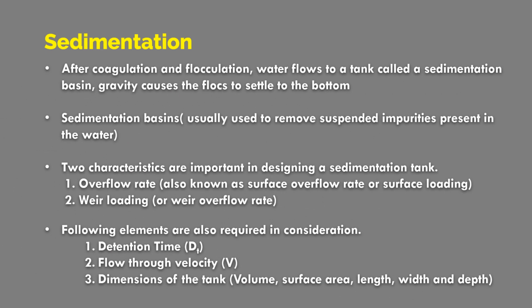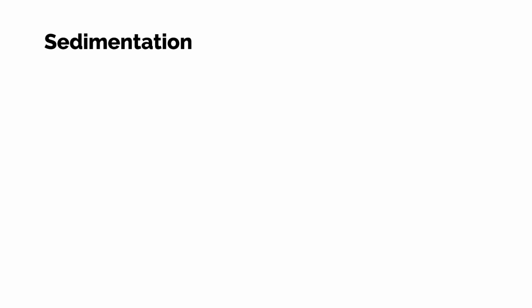Now it's the sedimentation. After coagulation and flocculation, water flows into the tank that is called the sedimentation basin. Usually it's used to remove suspended particles. Its design considerations are overall overflow rate and, number 2, weir loading. The following elements are also considered: number 1 is the retention time, flow through velocity, and dimensions like volume, surface, length, width, and depth.